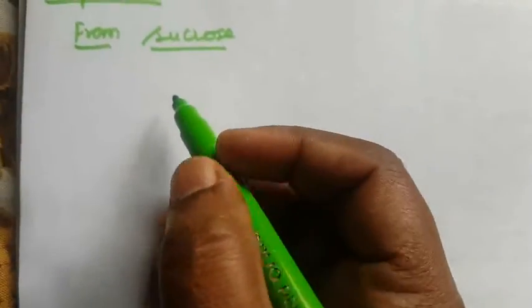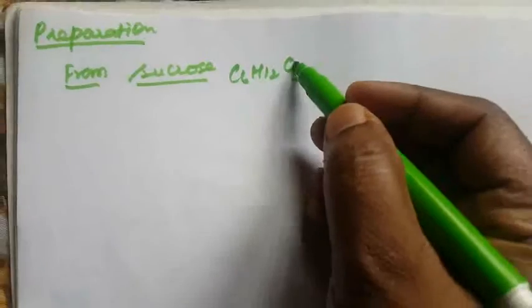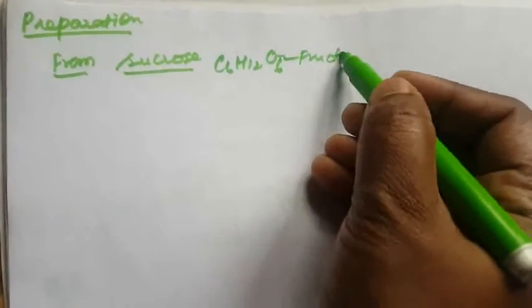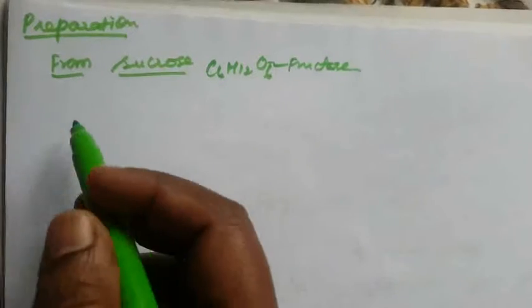What is the molecular formula of glucose? That is C6H12O6. This is also the molecular formula of fructose. This is the structural formula of fructose. First, what is the preparation? How will it be prepared?